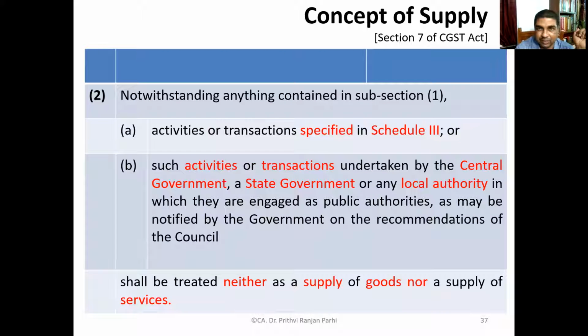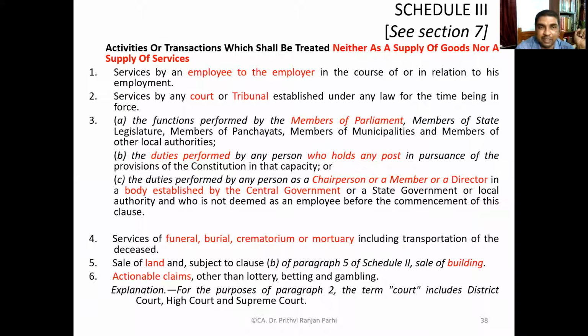We have discussed all these things. Then come to Schedule 3. Schedule 3 talks about the activities and transactions which shall be treated neither as supply of goods nor as supply of services. This schedule also we have seen, they are neither supply of goods nor supply of services. Previous class we have covered this thing.